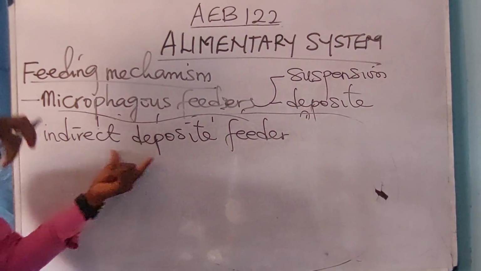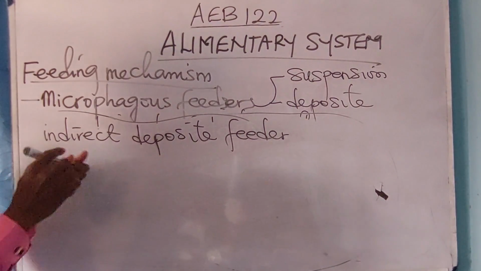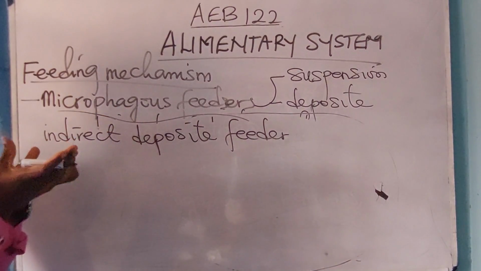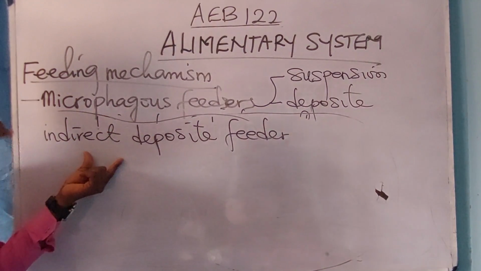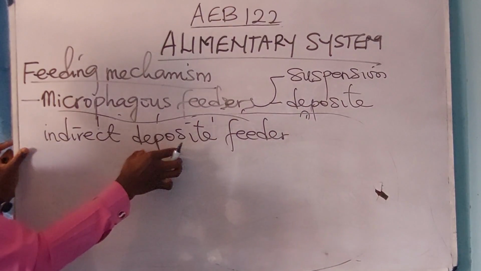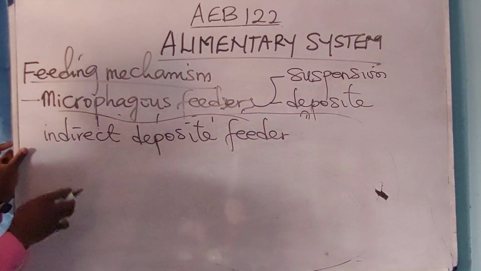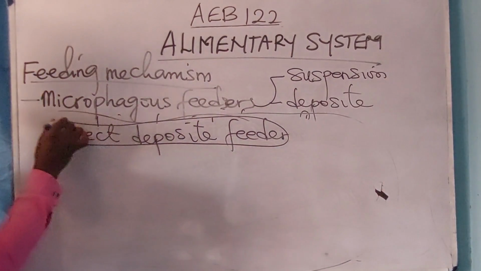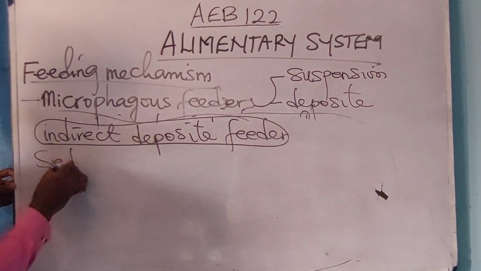You know that normally these guys don't feed on deposited food, they feed on suspended food molecules. But the ones found feeding on food molecules that have been deposited are called indirect deposit feeders.